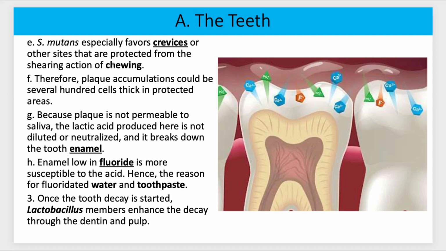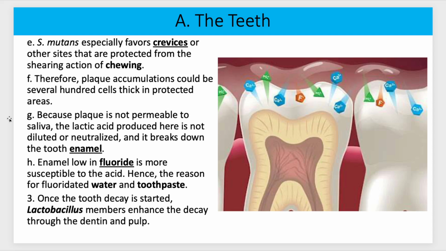So this bacteria, they like crevices, areas where there's not a lot of motion and impact. On the top of your teeth from chewing, that makes it harder for the Streptococcus mutans to actually bind to your teeth. So they're going to be looking for those crevices. And that's why you see plaque usually accumulate towards the base of our teeth where there's not that chewing and grinding.